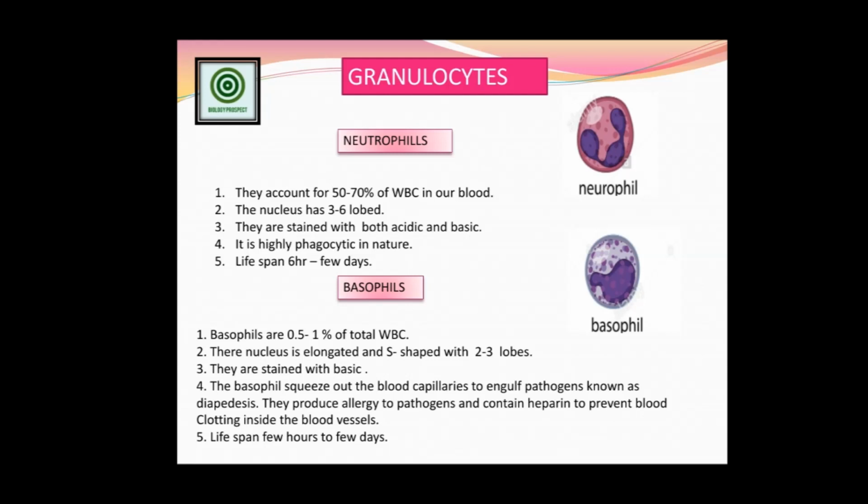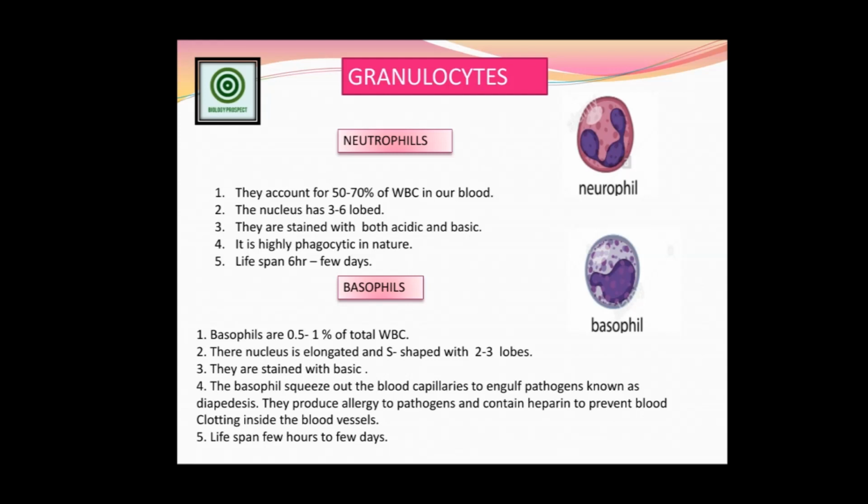One more thing: the number of basophils is not too much. It is 0.5 to 1% of our WBC. So basophils are 0.5 to 1% of the total blood.